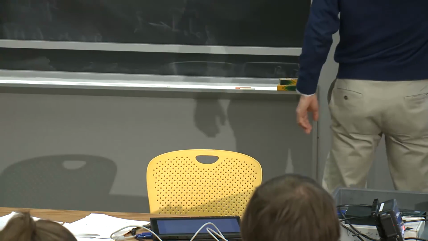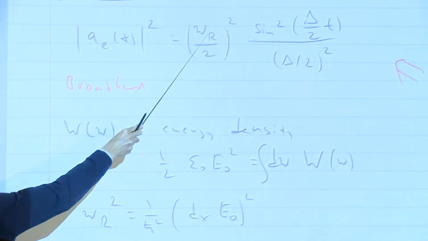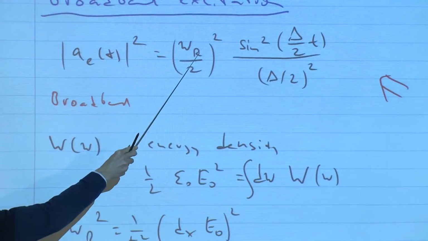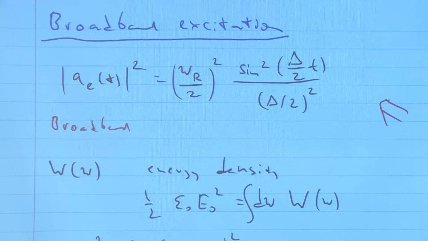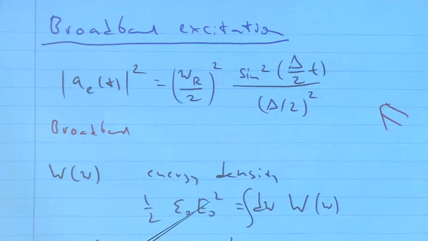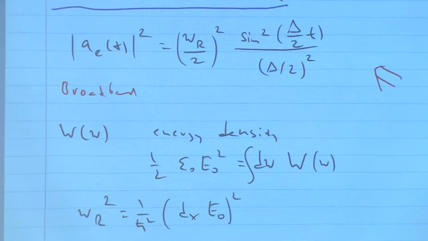We want to take this expression and sum it up over all modes, which means we integrate. We write the Rabi frequency squared as an electric field squared, and the electric field squared is obtained as an integral over the spectral distribution of the light.